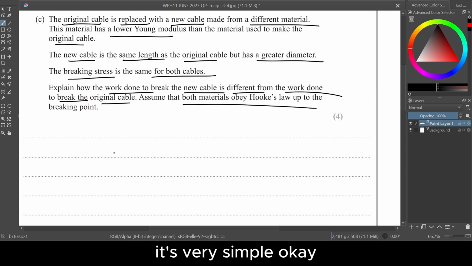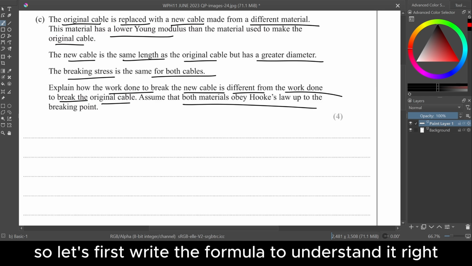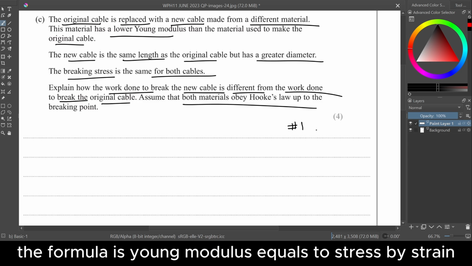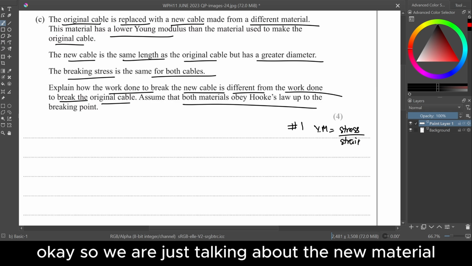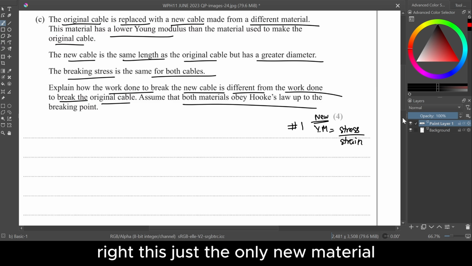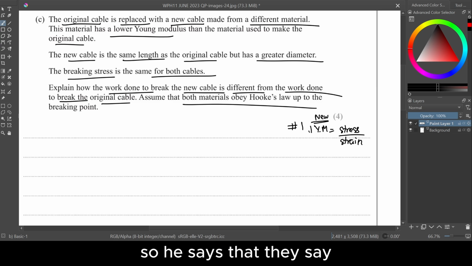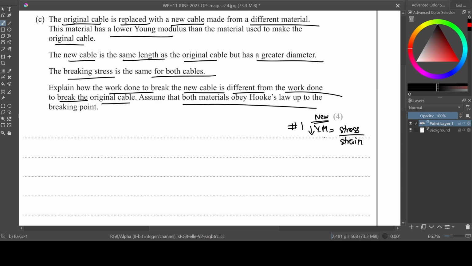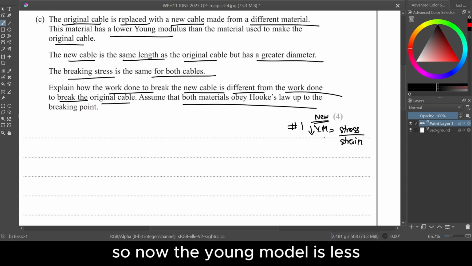It's very simple. Okay, let's do it step by step. So let's first write the formula to understand it, right? So first step, write formula. So what is the formula? The formula is Young modulus equals stress by strain. Okay, so we're just talking about the new material, only the new material. They say basically that the Young modulus is less, right? So now the Young modulus is less.